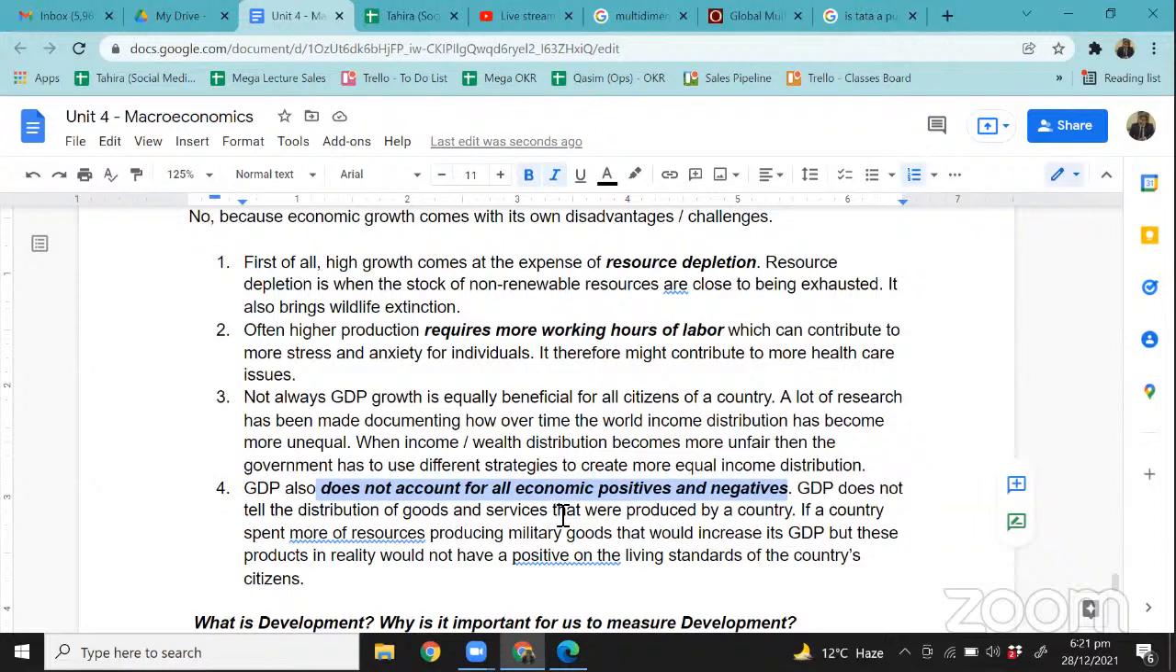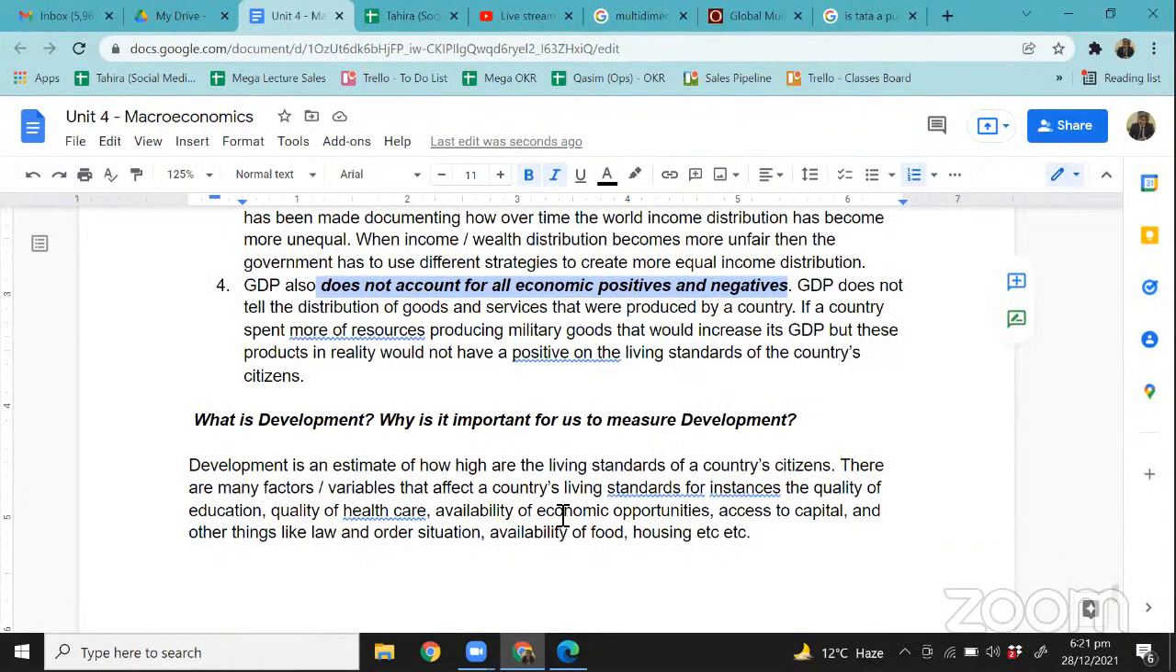Now, after we have discussed this, we have moved forward and we are talking about development, right? Now, what is development? It is basically the living standards of the citizens living in a country, right? Now, how do we measure living standards? There are many factors and variables that affect a country's living standards, right? For instance, the quality of education and healthcare that's available to a country's citizens, availability of economic opportunities like jobs and business opportunities, access to capital, whether they can start their own business, do they have access to finance or not, and other things like law and order situation, availability of food, housing, etc., etc.